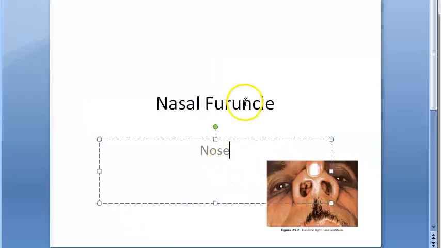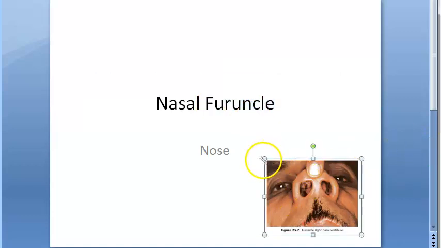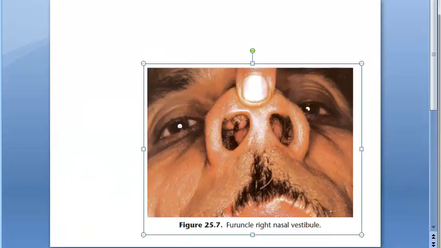Guys, in this video, let us look at this topic: nasal furuncle. Basically, furuncle, if they ask you, you will have to write furuncle in different parts of the body, like the ear, it can be the nose. Basically, it is a problem with the hair follicle. The hair follicle will be infected with Staphylococcus aureus. So, hair will be there in the vestibule, right. Here we are more focused on the furuncle in the nose, nasal furuncle only we are concerned about here.